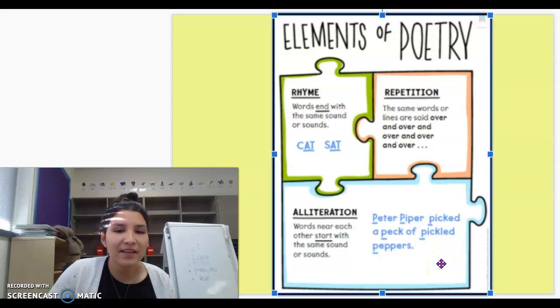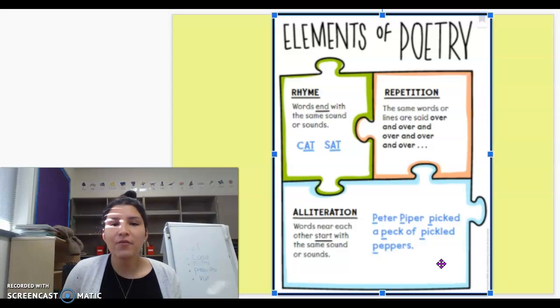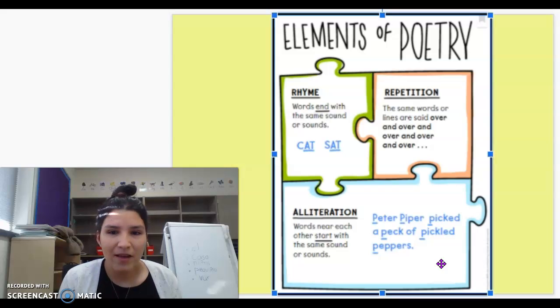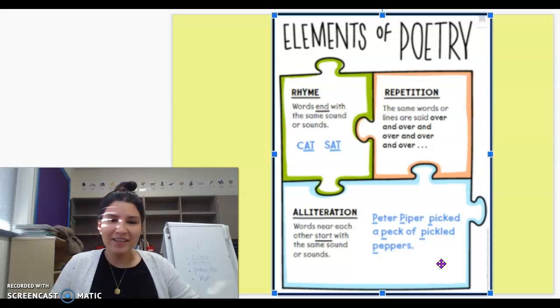Okay, I'm going to say it, and then I would like for you to try to say it after. It's always fun to actually try these alliteration sentences for yourself. So, Peter Piper picked a peck of pickled peppers. A little quicker now. Peter Piper picked a peck of pickled peppers. All right, good job at practicing alliteration.